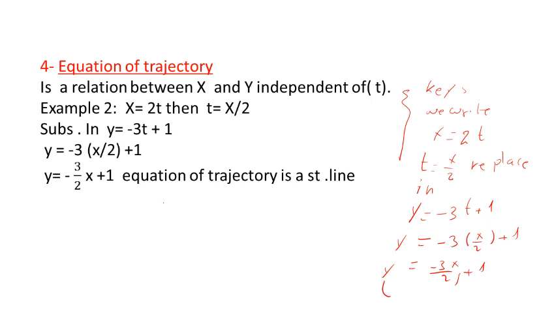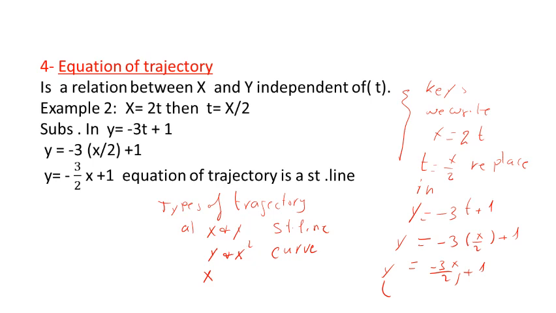If the relation between types of trajectories, when the relation between x and y, the trajectory is a straight line as here. Okay, when the relation between y and x square, the equation is a curve, parabola, hyperbola, I don't know. Now, if the relation between x square and y square, the trajectory is a circle. So how many types of trajectory do we have? Straight line, curved line, and circle.